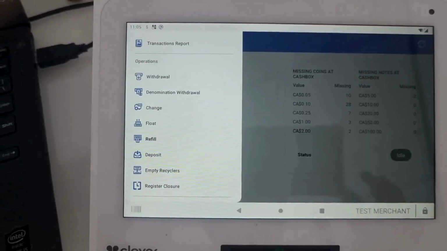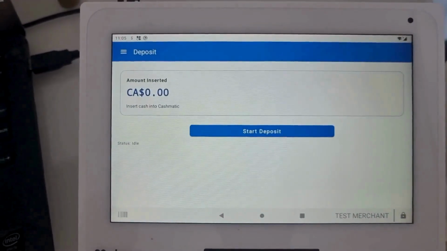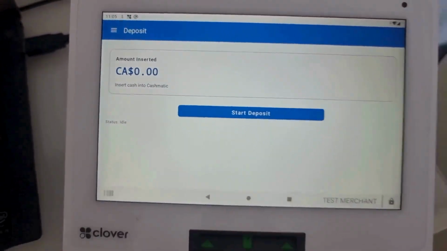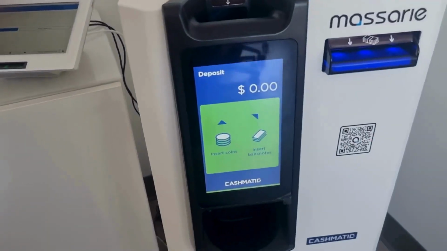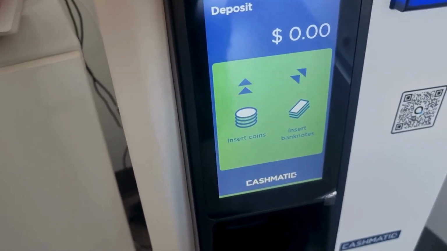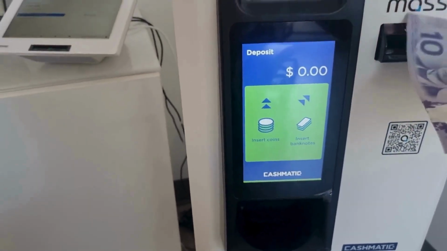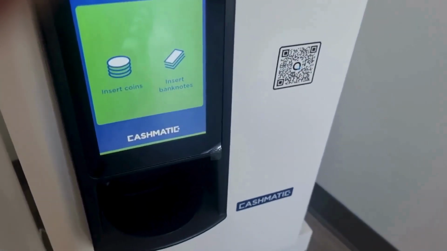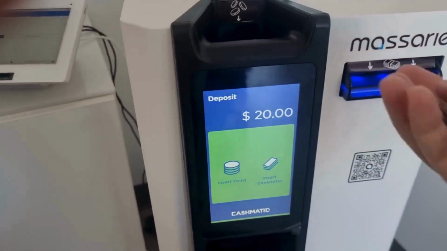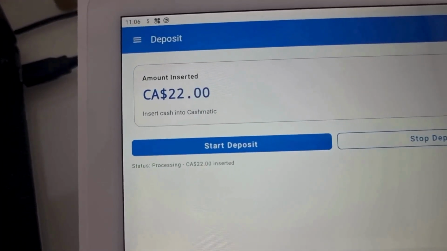To do a deposit, simply press start and the app will send the request to the Cashmatic device. As you insert the cash, the amounts will update in real time on the screen. When you're done, press stop and you will receive a detailed confirmation message.